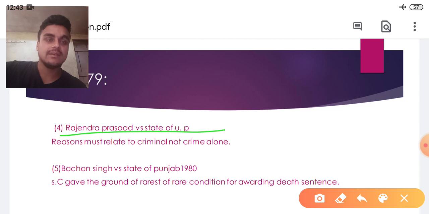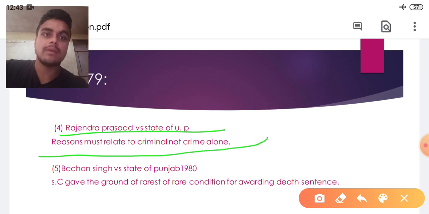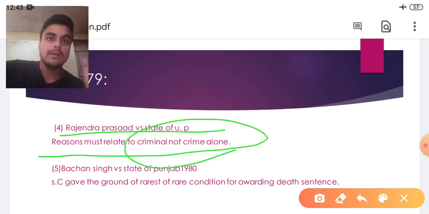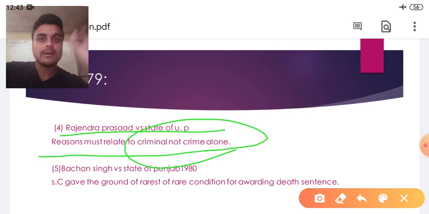The death sentence should be awarded to those convicts who are very dangerous to society. And second, the special reason must relate to the criminal, not the crime alone. The reason quoted by the courts must relate to the criminality of that convict, not only the crime. This view was expressed in Rajendra Prasad versus State of UP, 1979.